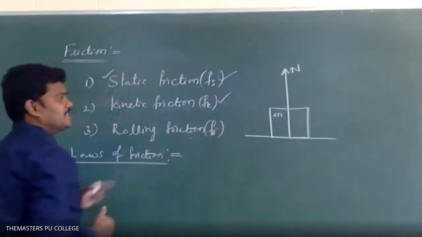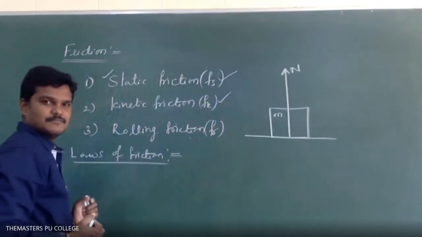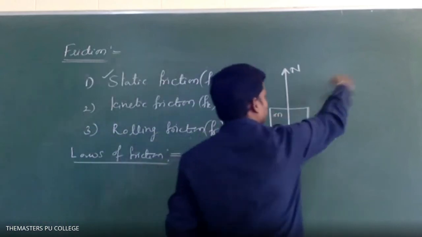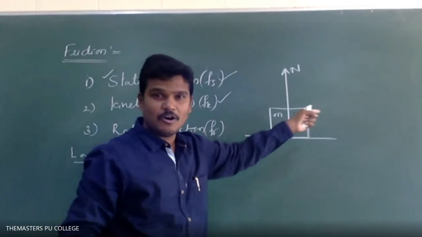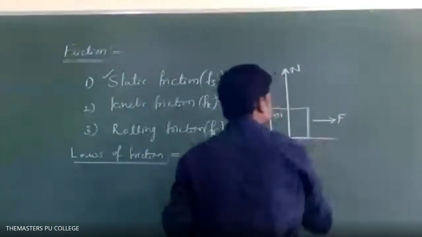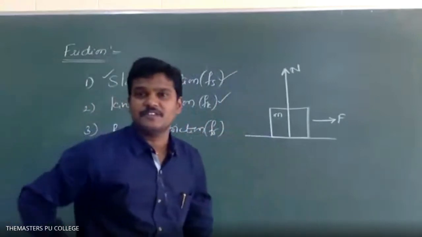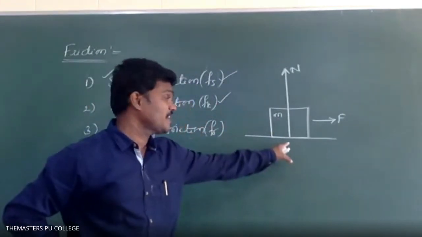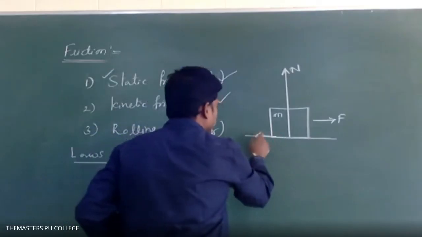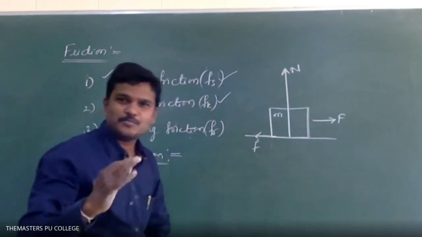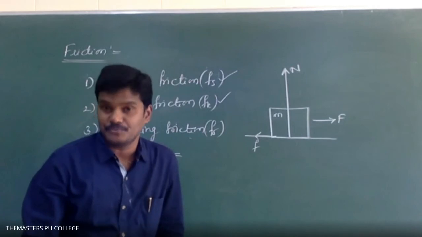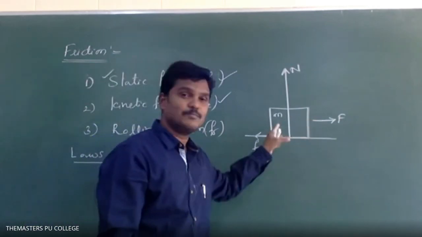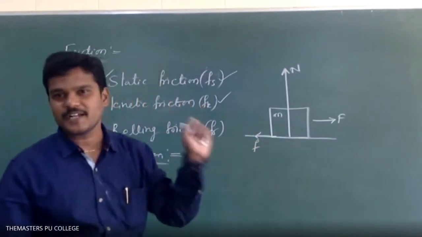First, suppose a body is placed on a horizontal surface. If I apply a force on this block, for example, in this direction with F, tell me in what direction the frictional force will be set up between the block and this surface. Opposite direction. Yes, it will be in the opposite direction. First, suppose I applied 10 Newton of force on a block. Tell me how much frictional force is acting on the block.